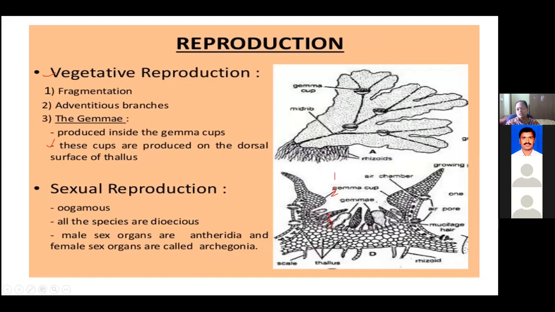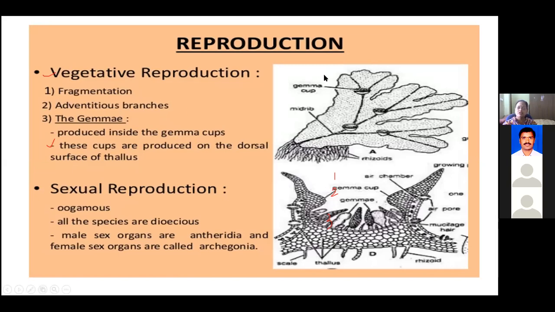On the dorsal side, you can see the prominent midrib region, and in the midrib you can see these cup-like structures, which we call the gemma cups. When you talk about reproduction, Marchantia undergoes vegetative reproduction, asexual, and also sexual reproduction. Vegetative reproduction is carried out by fragmentation or adventitious branches.